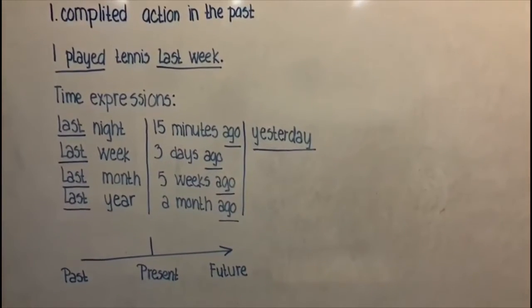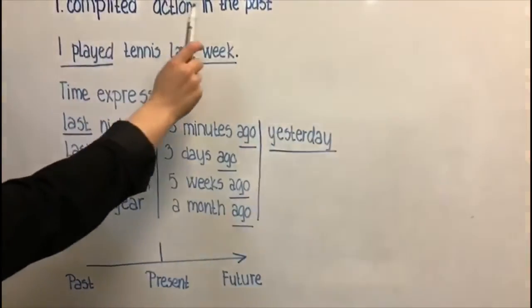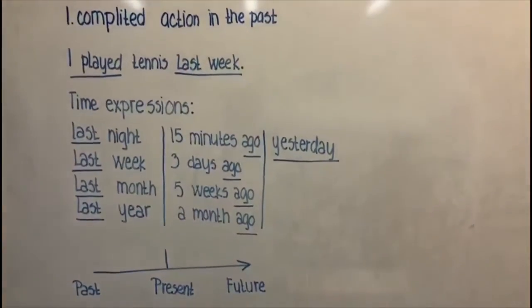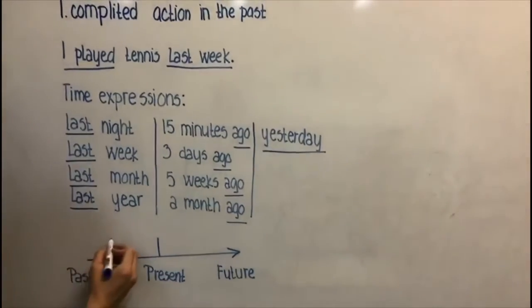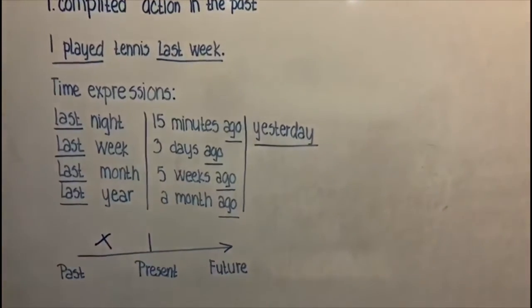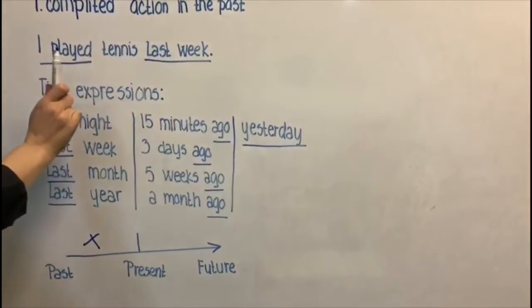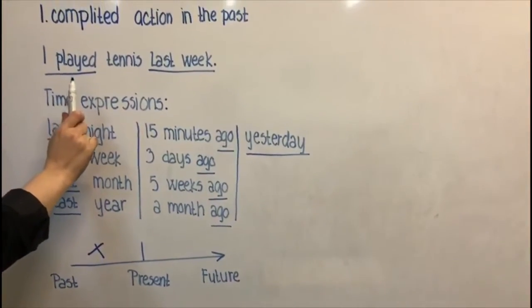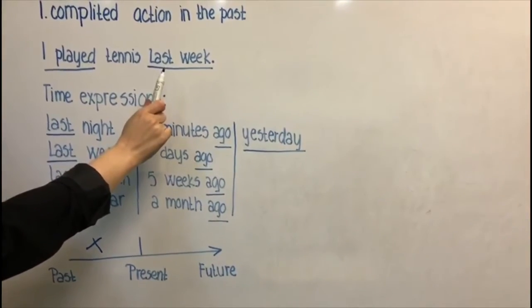Now I will answer the most important question. Where do we use the past simple? The first use is for a completed action in the past. For an action that started and finished at a specific time in the past. For example, I played tennis last week. I played is a past simple. Last week is the time expression which represents past simple.